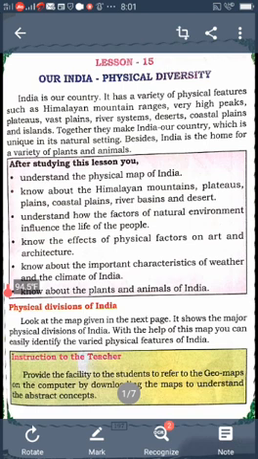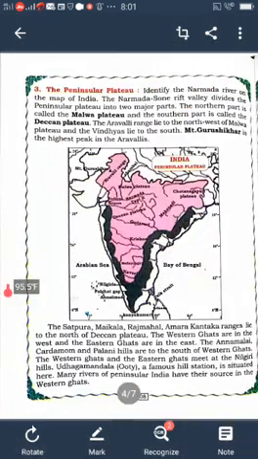The next physical division is the peninsular plateau. Today we learn about the peninsular plateau. Children, see the map on page number 208. All of you open the textbook. There is the Narmada river on the map of India. This river divides India into two parts. The northern part is the Malwa Plateau and the southern plateau is called the Deccan Plateau.